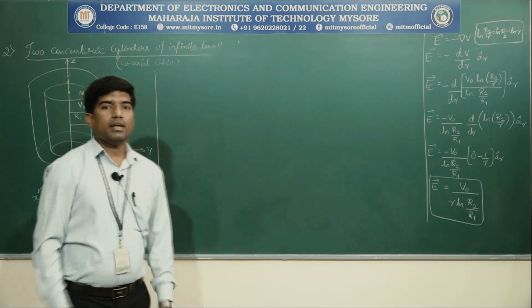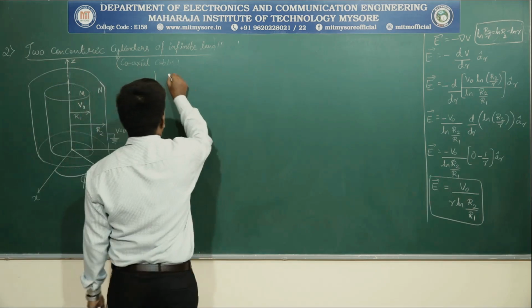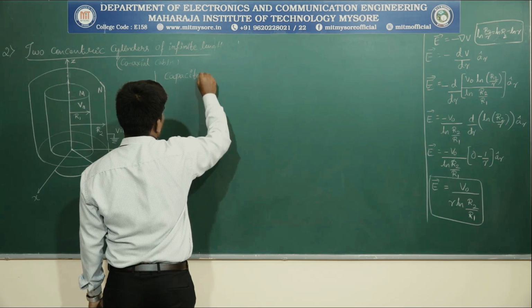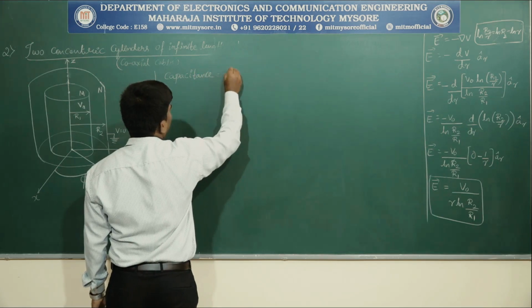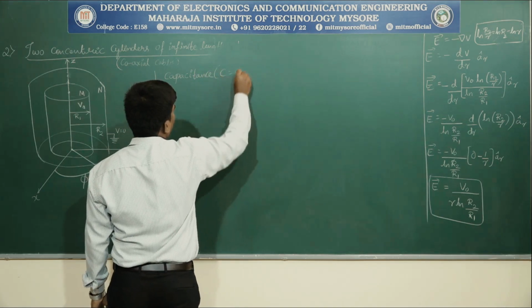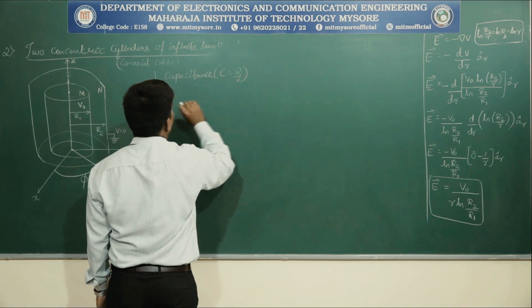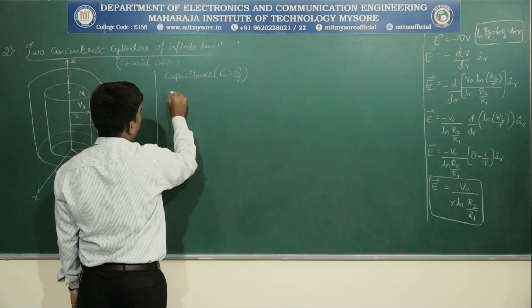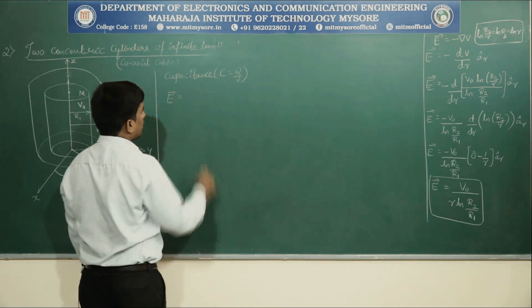Got it? Let me write the equation for capacitance. Capacitance, what is that? C is equal to Q by V. Now let me write the equation for the cylindrical coordinate system. E is equal to, what is that?